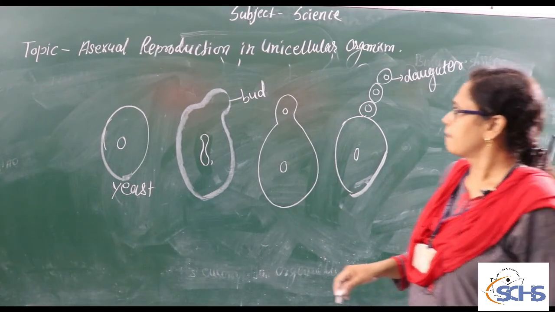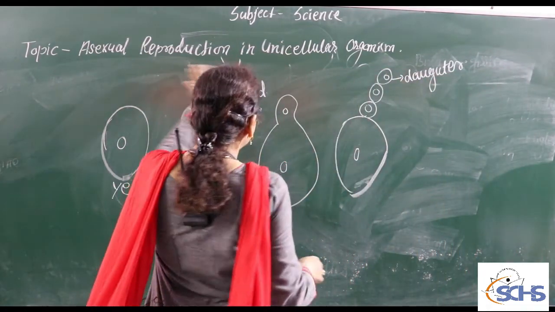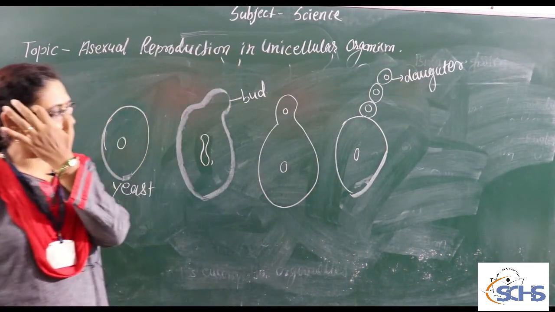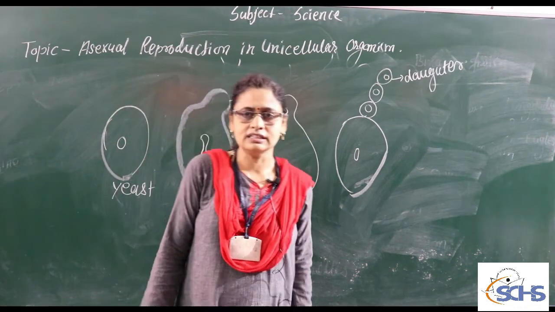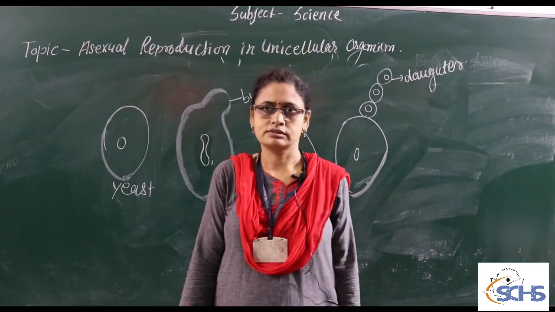So, what did we study? Asexual reproduction in unicellular organisms. We studied the three methods: binary fission, multiple fission and budding. Thank you.